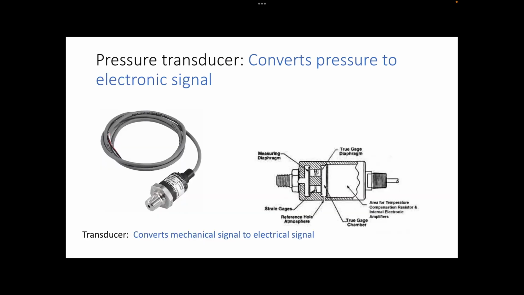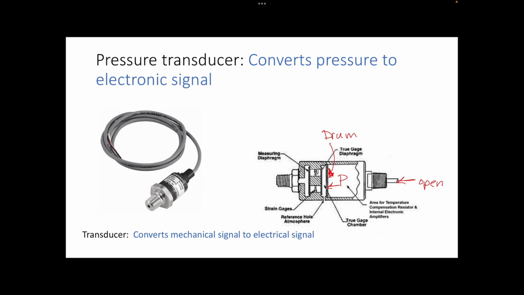Now, a lot of times a pressure transducer is used. So a transducer is just something that converts the pressure to an electric signal. Okay, so what happens is it has an open chamber here. So this is open to whatever we're measuring, right? And we'll have some pressure here in the middle. There's like a little drum, or it's called a diaphragm actually, and an increase in pressure will push on this and it will deflect that.